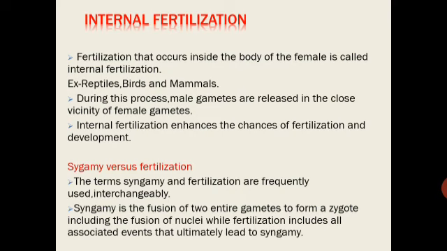Internal fertilization. In many terrestrial organisms belonging to fungi, higher animals such as reptiles, birds, mammals, and in the majority of plants, fertilization occurs inside the body of the organism. Hence, the process is called internal fertilization. The fertilization that occurs inside the body of the female is called internal fertilization. Examples are reptiles, birds and mammals. In all these organisms, the egg is formed inside the female body where it fuses with the male gamete.